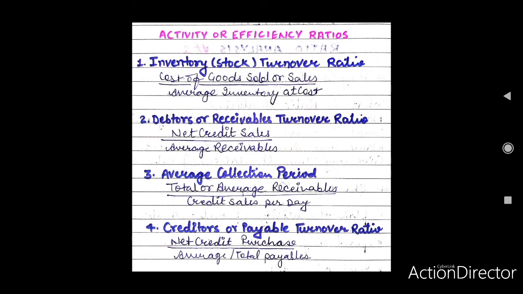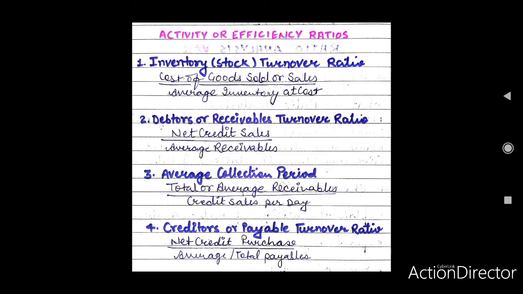Interpretation and significance. An average collection period or debtors velocity, say of 2 months, implies that debtors are collected in 60 days. It measures the quality of debtors because it indicates the rapidity or slowness in the collection process. A shorter collection period implies prompt payment by the debtors, while a longer period reflects delay in payments by debtors. Fast recovery is the indication of good debtors and less probability of bad and unrecoverable debts.